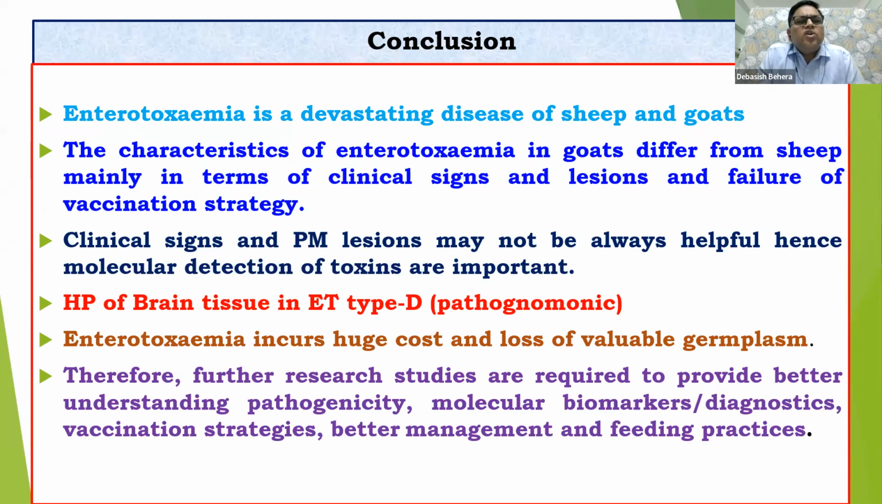Conclusion: enterotoxemia is a devastating disease of sheep and goats. Why devastating? Because it hardly gives any time to think about it. Death is sudden. As a field veterinarian, I can say it is very difficult to get time to save the animals and give any treatment. Immediately it will die. That's why it gives a lot of pain, and it breaks the main economy of our poor people and marginal farmers.